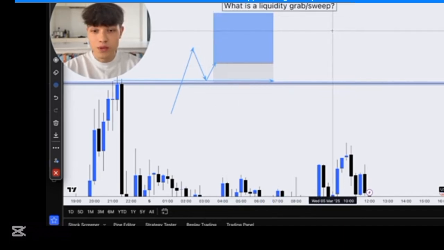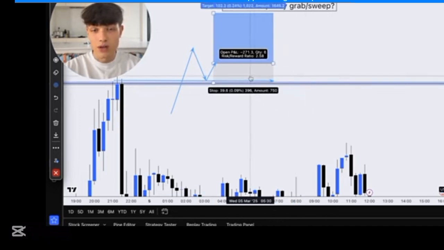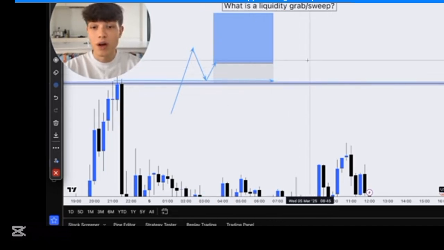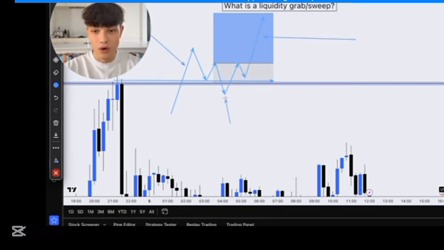And remember, there's two forms of liquidity. There's liquidity above or below previous highs and lows, in this case right here, because there's stop losses down here. Stop loss equals liquidity, liquidity equals money. Price wants to hunt this money. Price wants to stop out all the early buyers right here and then move in that overall direction. So a liquidity grab is whenever price just sweeps this low, previous lows, and then starts moving in the overall direction, which in this case is bullish. So this is a liquidity grab right here.